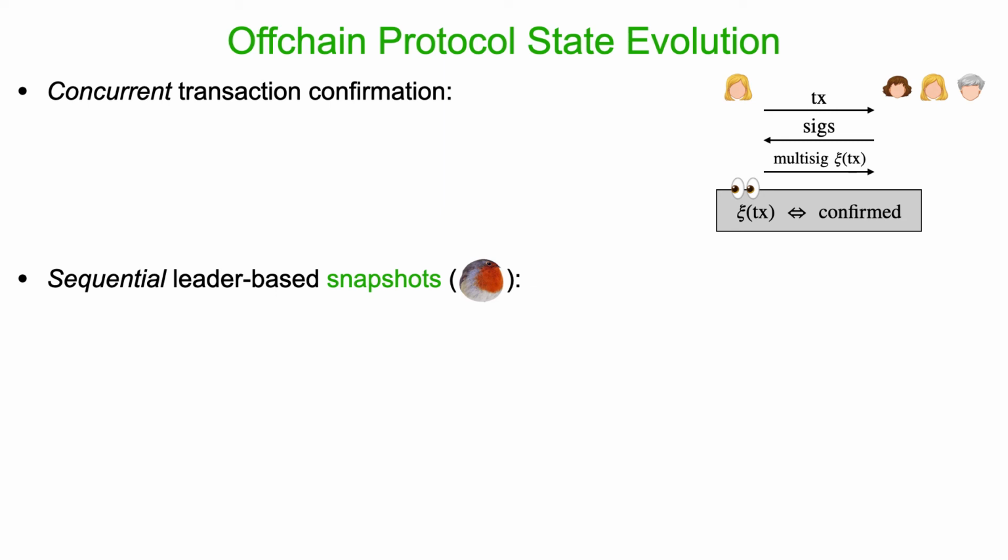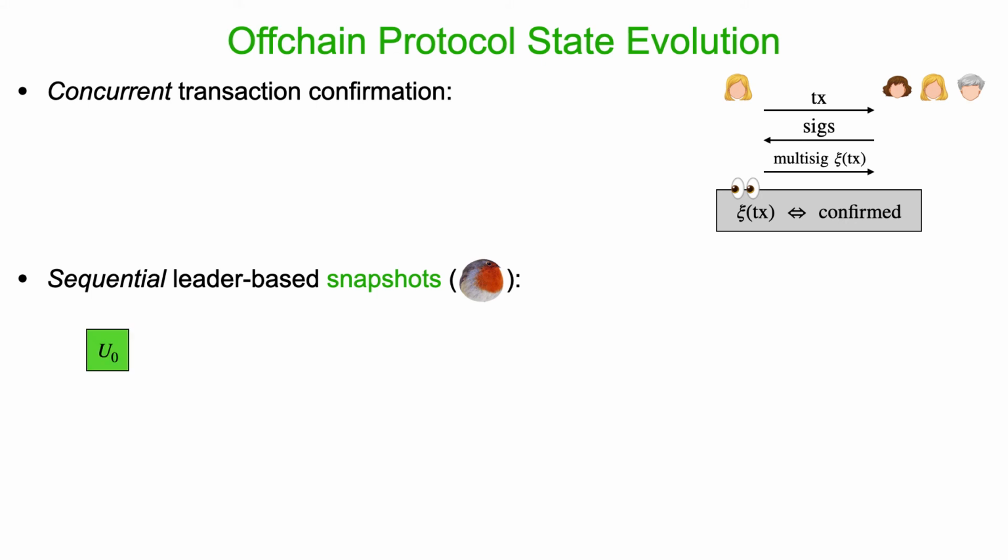Now we have an additional mechanism which is actually sequential, and the purpose of this is garbage collection. We don't want to maintain the full transaction history of an off-chain protocol, but we want to keep a minimal current state of things. So how are snapshots processed?